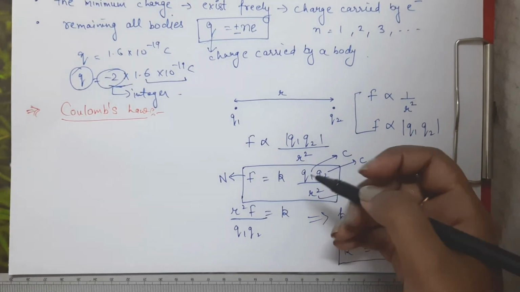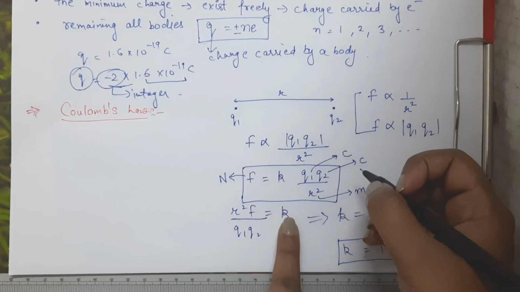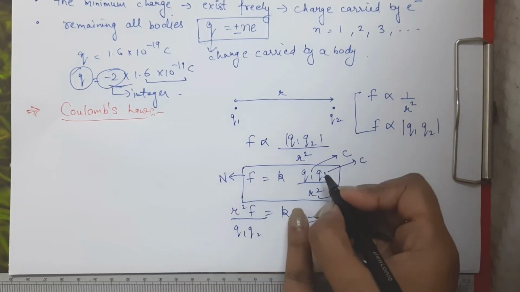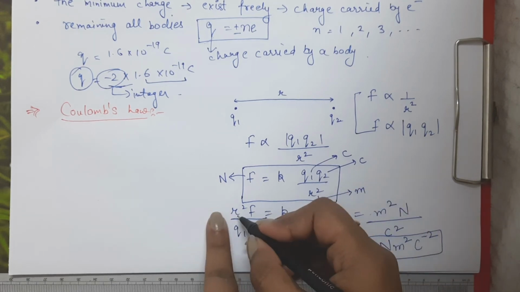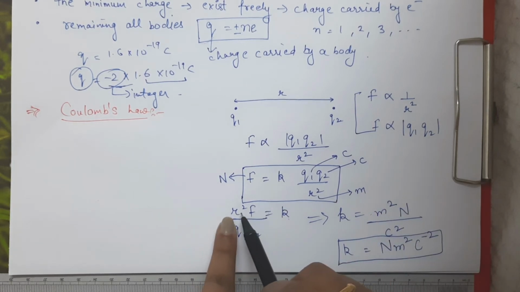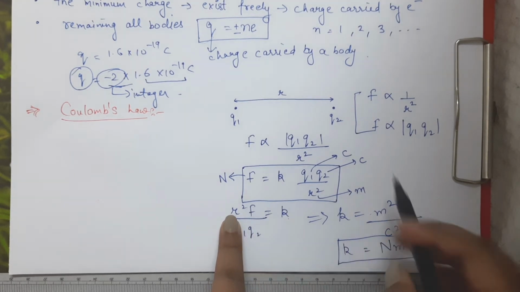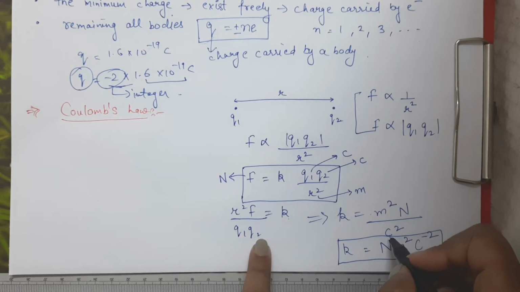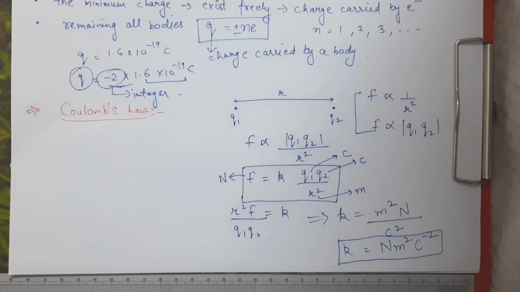How did we do that? Just see here in this equation, what I have done is, equals to is here, k is here. Now we want to get the units of k, so all the remaining things have to go to this left side. Because Q1 Q2 are in the numerator, they will go to the denominator. R square is in the denominator, it will go to the numerator. So now if you want to look for the units of k, R square means distance. Distance is in meters, so units of R square will be meter square. F will be Newton. Q1 and Q2 both have units of coulomb, so it is coulomb square. So the units of k is Newton meter square per coulomb square, right?